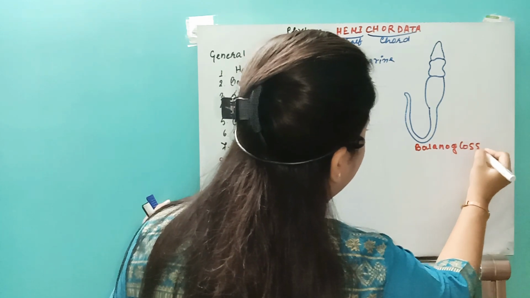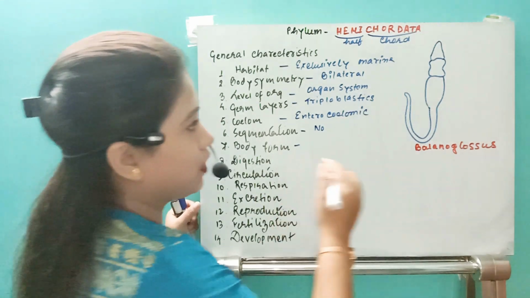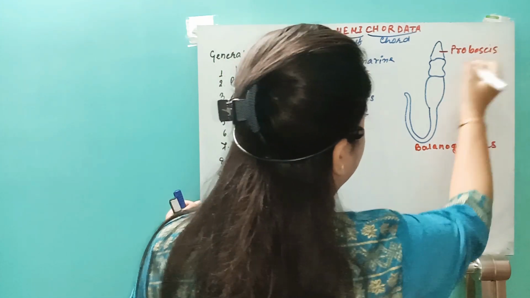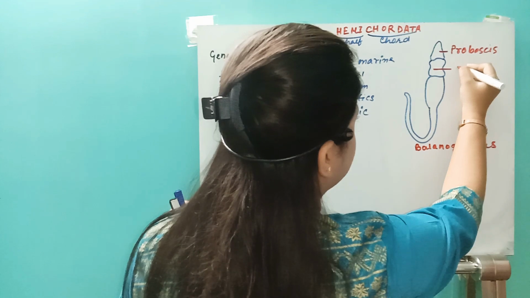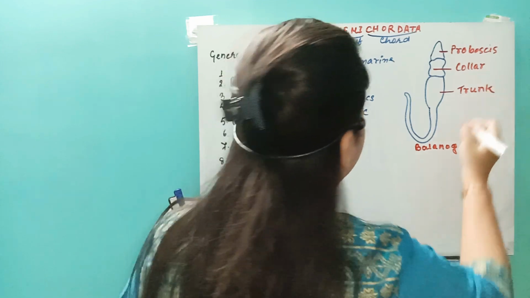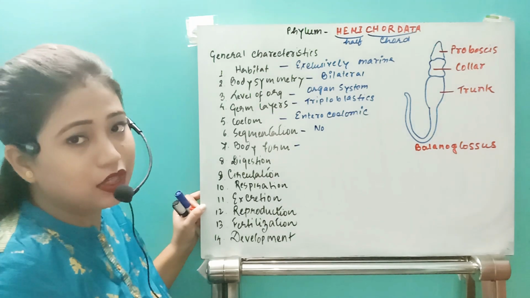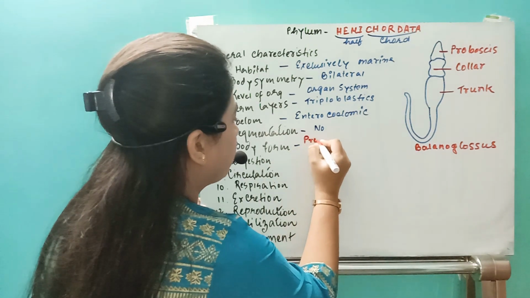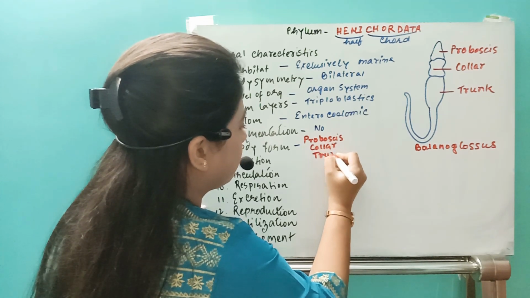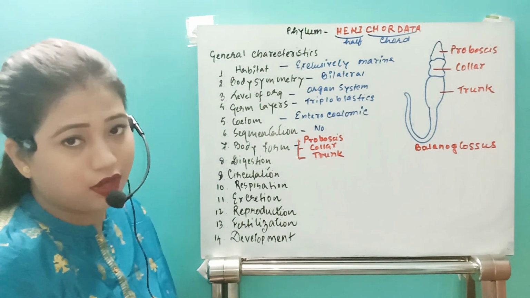So this organism has a specific characteristic. See, their body has three distinct regions. What are they? The first region, this one, is known as the proboscis, right? Next, this region is known as the collar region, and this part is the trunk region. So remember in the body form point that their body is divided into three parts: proboscis, collar, and the trunk region.